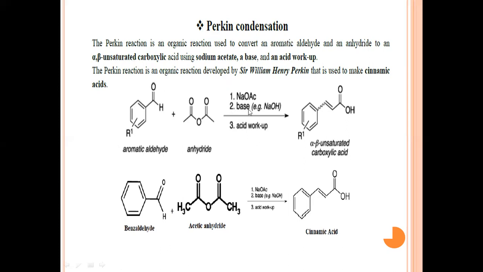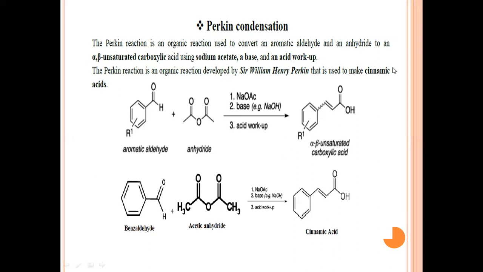special reagents. For the Perkin condensation we require the presence of sodium acetate. There is a requirement for a strong base, that is potassium hydroxide, and whatever acid is formed in this reaction, we remove with the help of workup. Now what is the meaning of the word workup? We wash the product first with a base, then with water, and we obtain cinnamic acid as a pure compound.